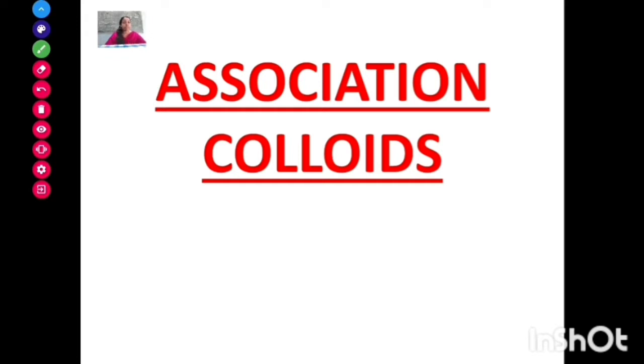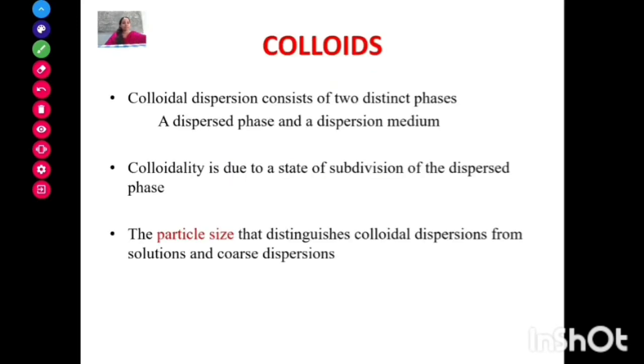The dispersed phase in the colloidal system has a size range from 0.001 to 0.5 micron. So colloidal dispersed particles have a size range intermediate between the particles present in a solution and the particles present in a suspension.